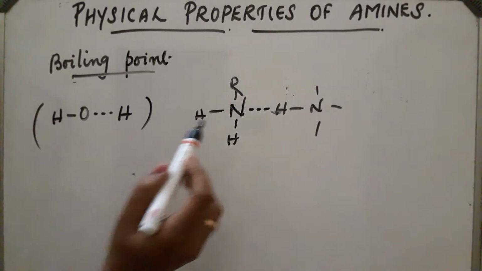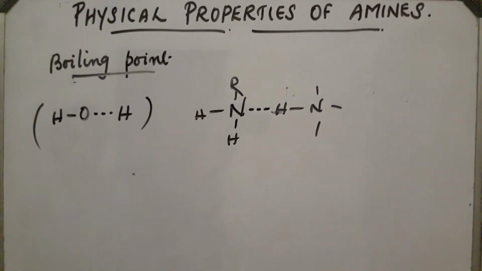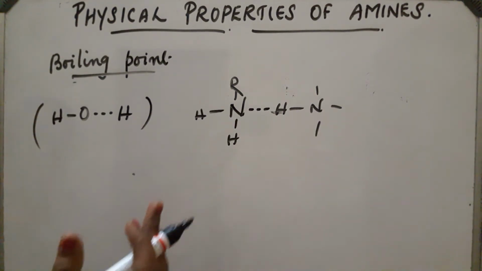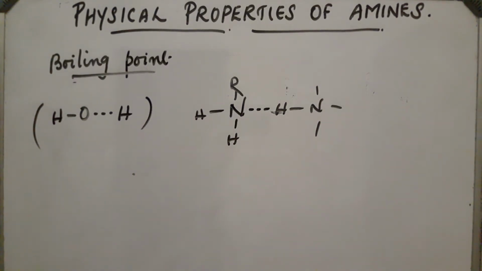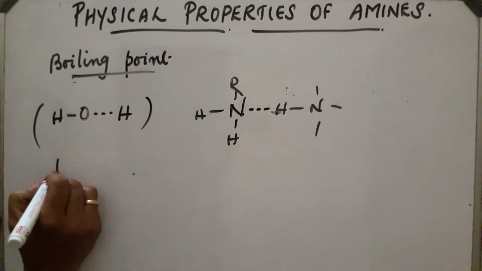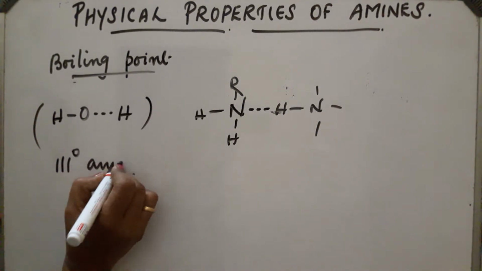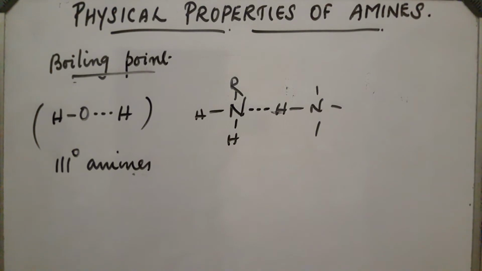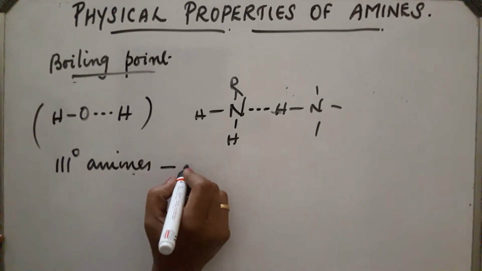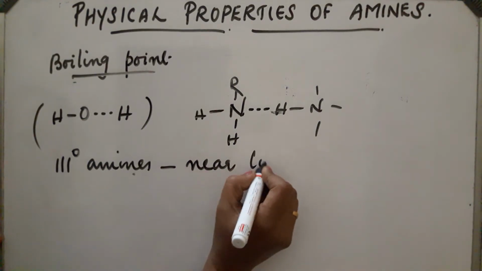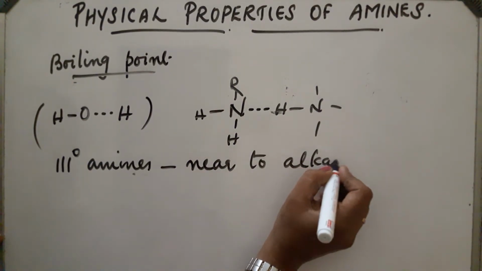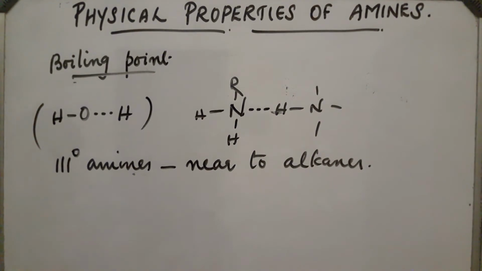Compared to oxygen, nitrogen is less electronegative, so the boiling point of alcohols is greater than that of amines of comparable masses. In tertiary amines, there is no association, so their boiling points are almost near to alkanes. This much about the boiling point.